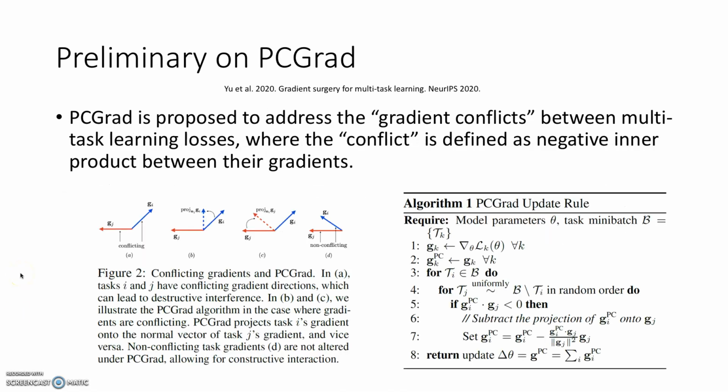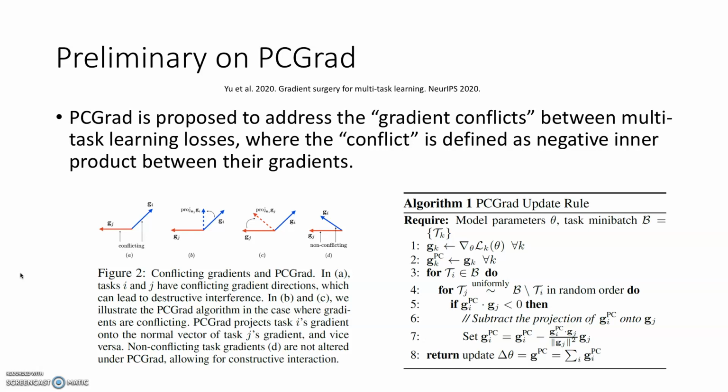Here we introduce a brief preliminary on PCGrad proposed by Yu et al. PCGrad is proposed to address gradient conflicts between multitask learning losses, where a conflict is defined as a negative inner product between their gradients. For example, in the figure below, in figure A, gradient i and gradient j are conflicting, and in figure B, we project gradient i onto the normal plane of gradient j so that their dot product is 0, so they are not conflicting.